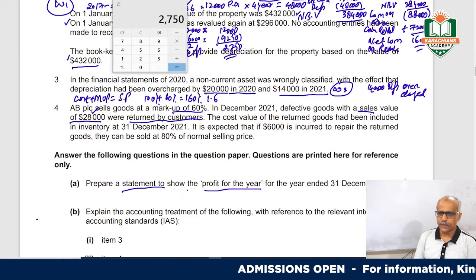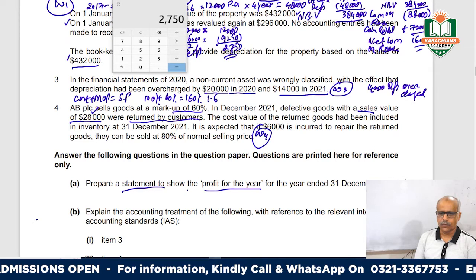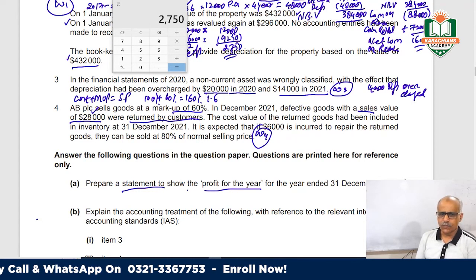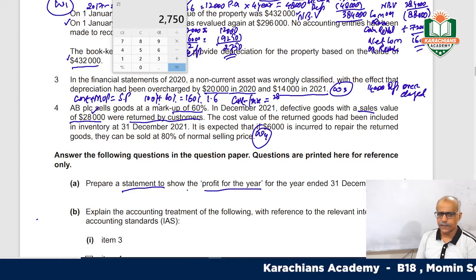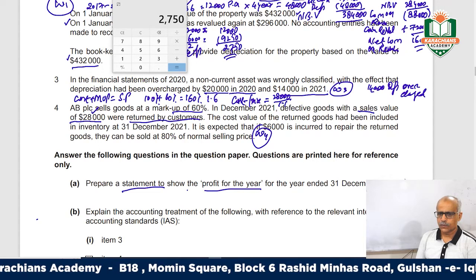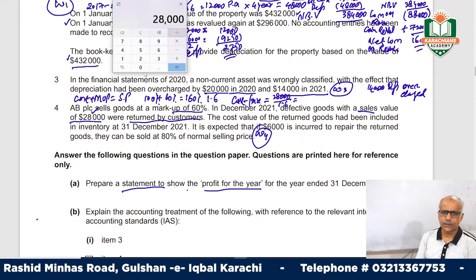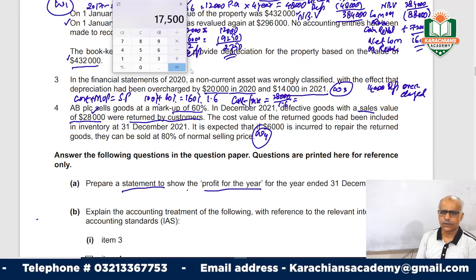In working note number 4, we can work out what the cost price was. The cost price was the 28,000 sales price divided by 1.6, going back to the original one.